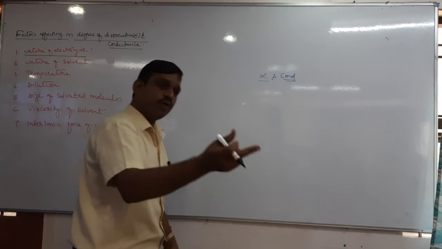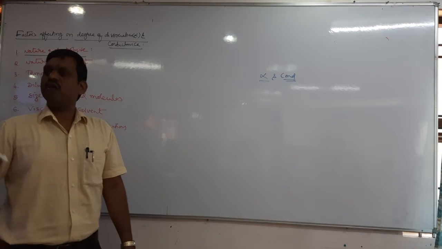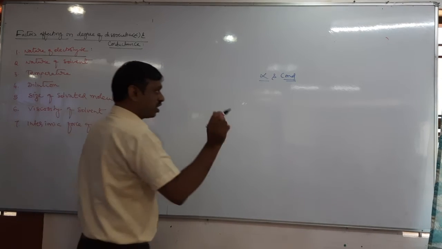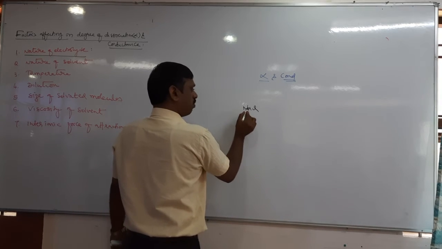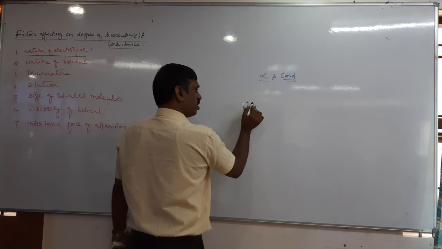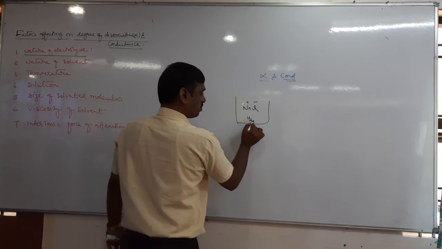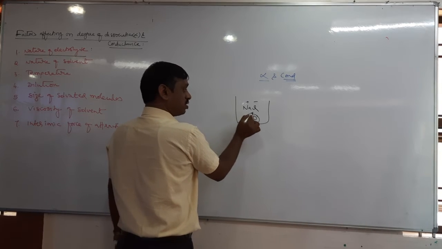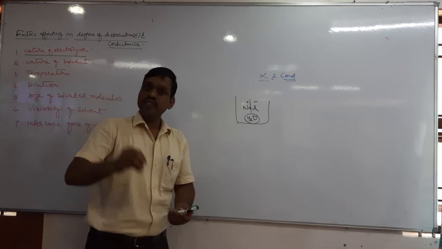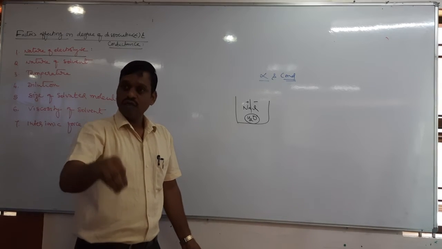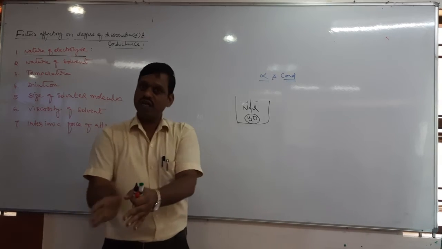What is the use of a polar solvent or non-polar solvent? We study this in chemical bonding. A polar solvent, if you take any cation and anion, like Na plus and Cl minus, and add it to water, the polar solvent separates the cation and anion. That is the function of the solvent. When any salt is added to water, which is a polar solvent, it separates the cation and anion.